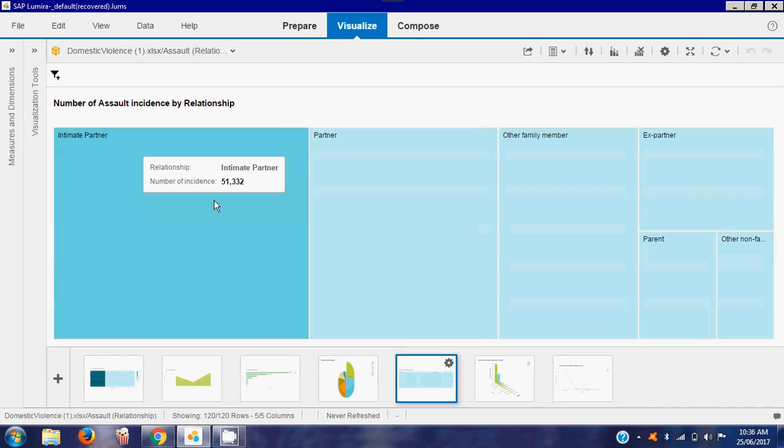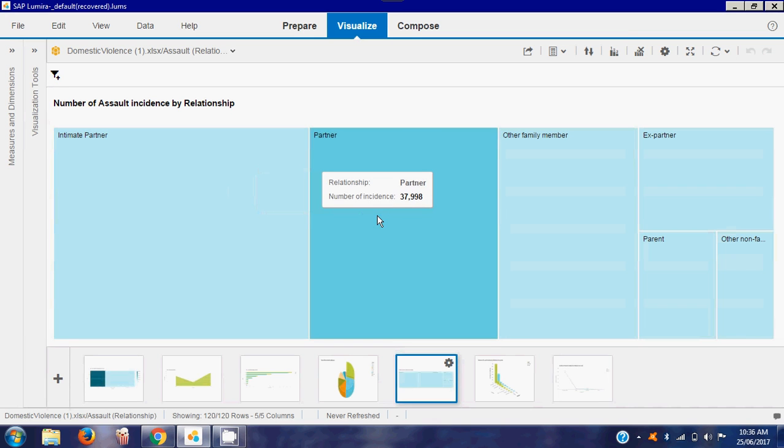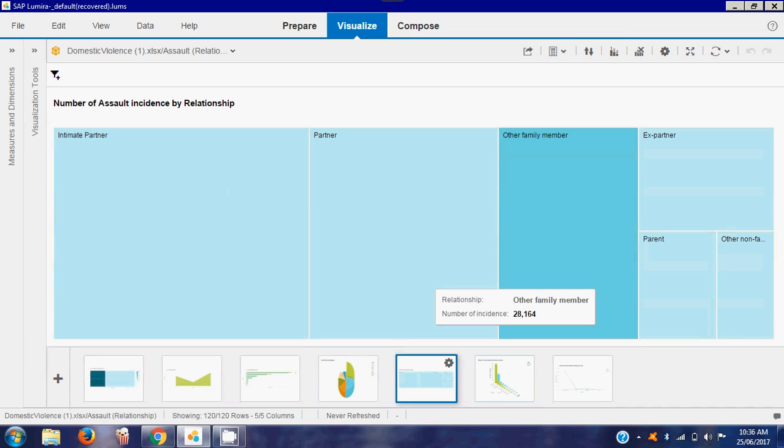Now let's move on to the fifth graph. It describes the number of assault incidents by relationship. This is a tree chart that shows us that intimate partners are most often involved in assault cases, followed by partners and other family members.